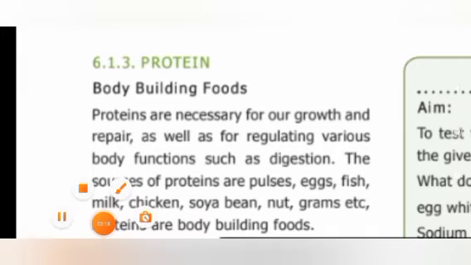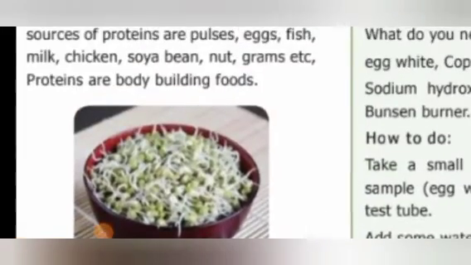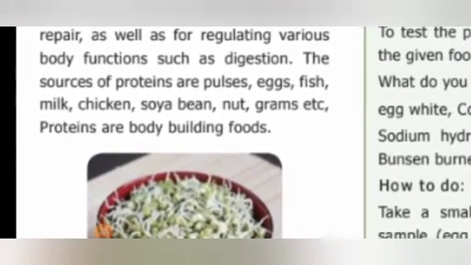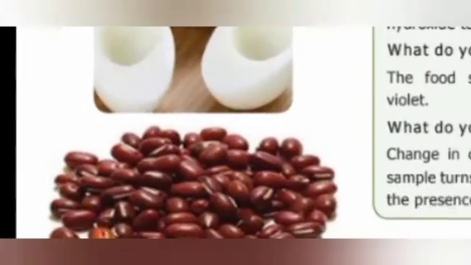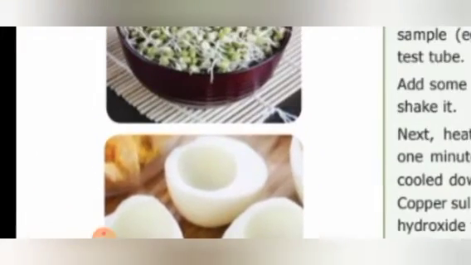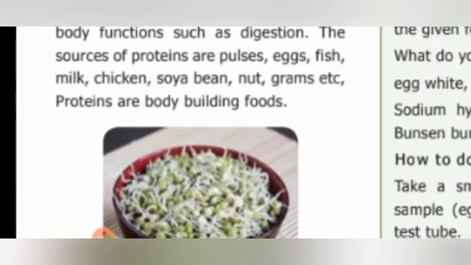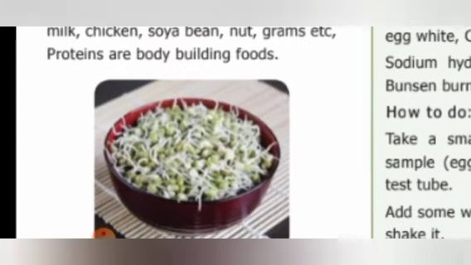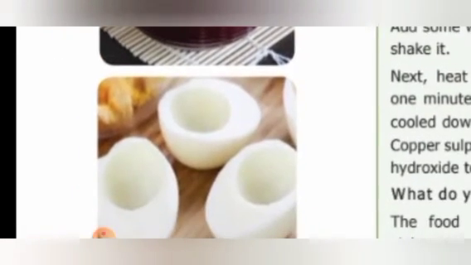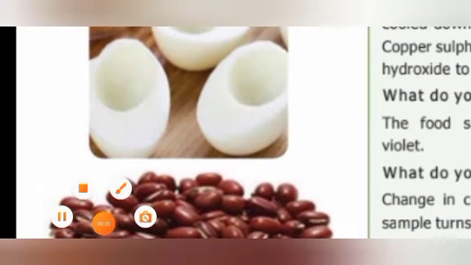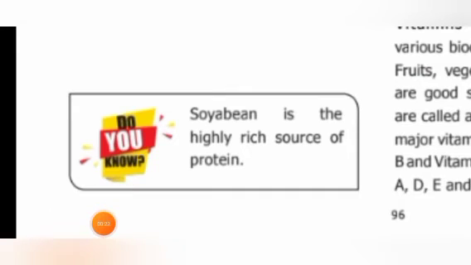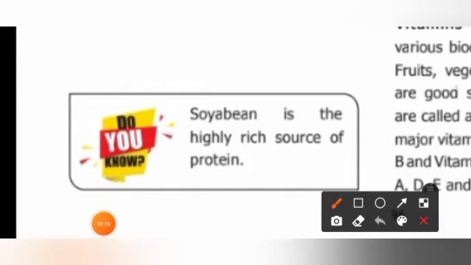Proteins are called what, children? Body building food. Is it clear? So what are the sources of these proteins? Pulses, eggs, grams, fish, milk, soya bean, chicken, etc. are the sources of this protein. Among the sources of protein, the soya bean is a highly rich source of protein.